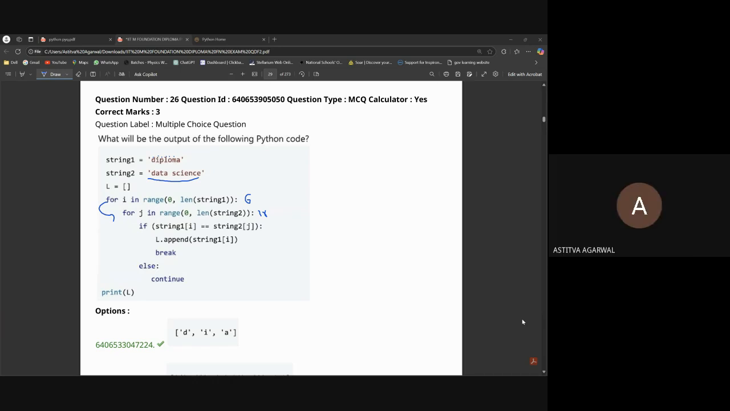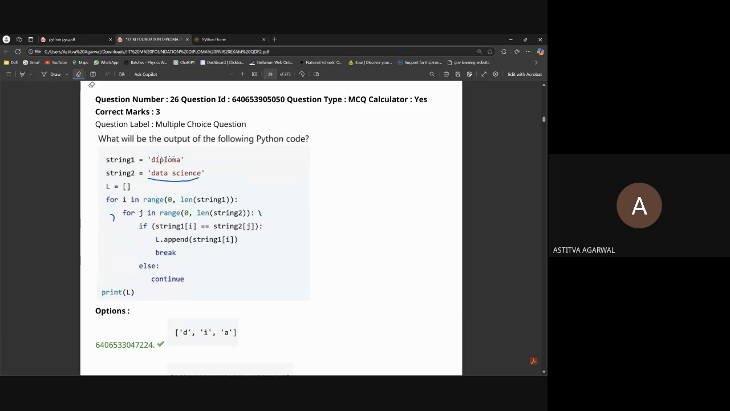Okay. They are both strings, not lists. So if any character in both of them is equal, like the i in the first string, and in the second string, in science, there is an i, so it will append i in the new list, which is called L. Okay, correct. You guys are correct. I will also explain for the rest of the people.